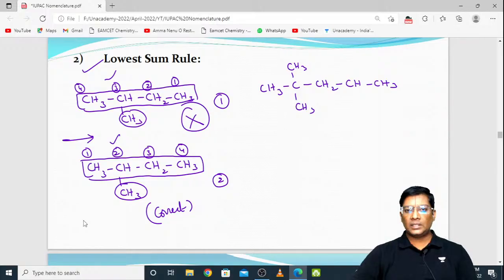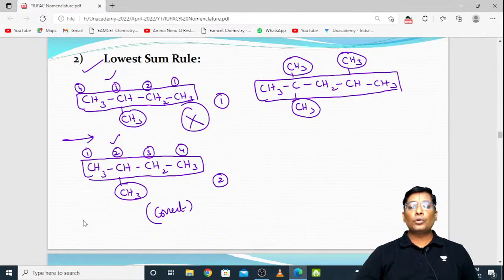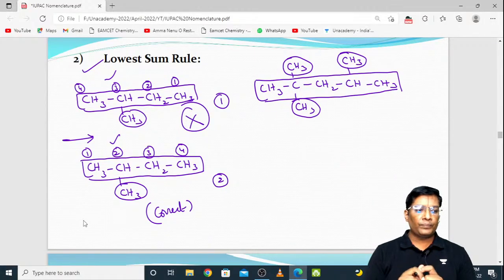CH3 and this one also CH3. See here, you know very well this is the main chain. Am I right? This is the main chain. It is one substituent, it is another substituent, it is another substituent. These three are the substituents. So if you want to give the numbering to this particular organic compound, from which side do you need to give the numbering? Please tell me anyone.